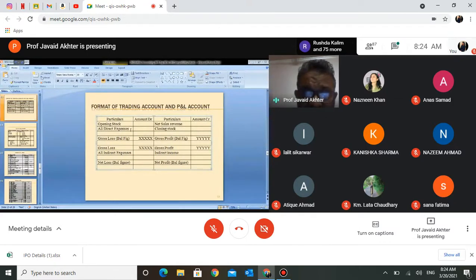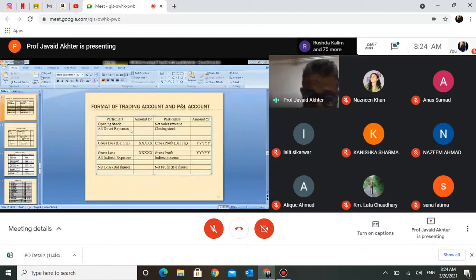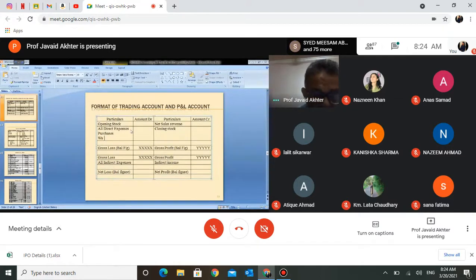Suppose what are the expenses? You are writing here wages. You are writing here purchases. And you are writing the respective amount against these. In fact, the source is not trial balance. The source is the ledger of purchase account, ledger of wages account, ledger of salaries account.